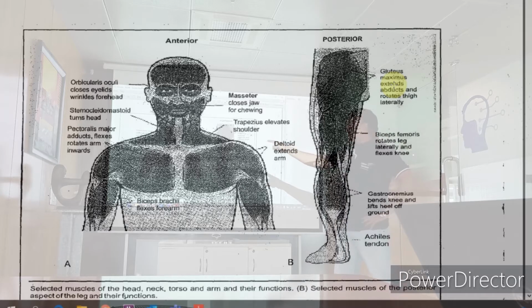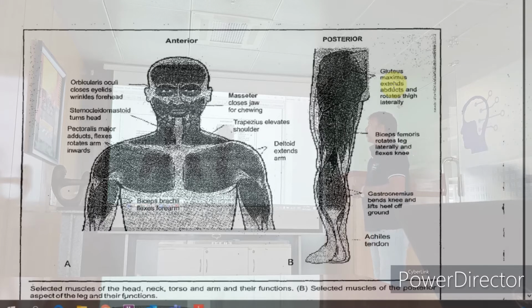Anyhow, some of the others are pectoralis major, and your deltoid. A deltoid muscle will have anterior, posterior, lateral parts. The workout also happens in the same way. Trapezius muscle we have. Gluteus maximus is your butt, abducts and rotates the thigh laterally. Biceps femoris rotates the leg laterally and flexes the knee. Gastrocnemius bends the knee and lifts the heel off the ground. Achilles tendon